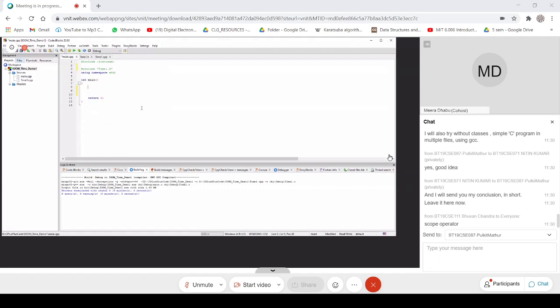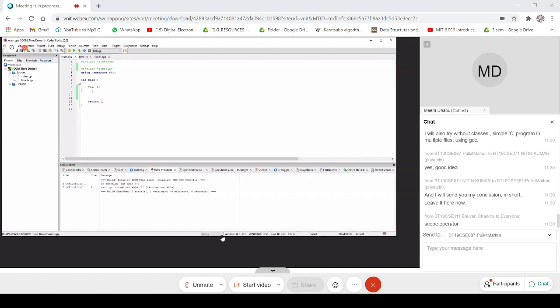Now I will create an instance of time. Name of the class was time1, right? Time1, say t. So small t is an object of the type time. Sorry, it's time, not time1. Again, I will compile it and see is there any error. So it's just a warning that there is an unused variable t. Yes, I have not used it.